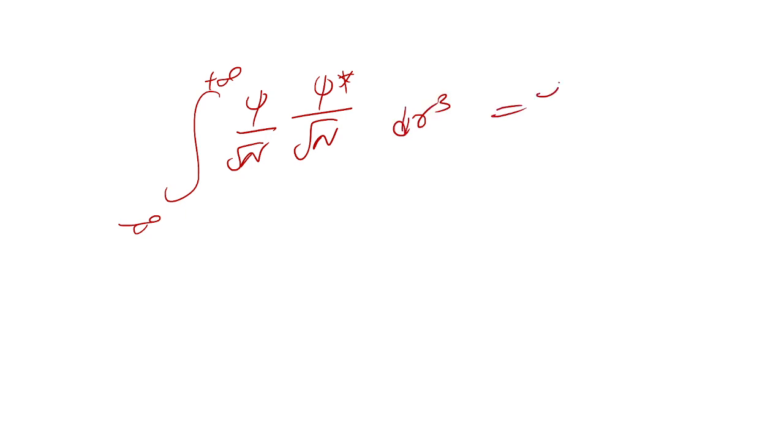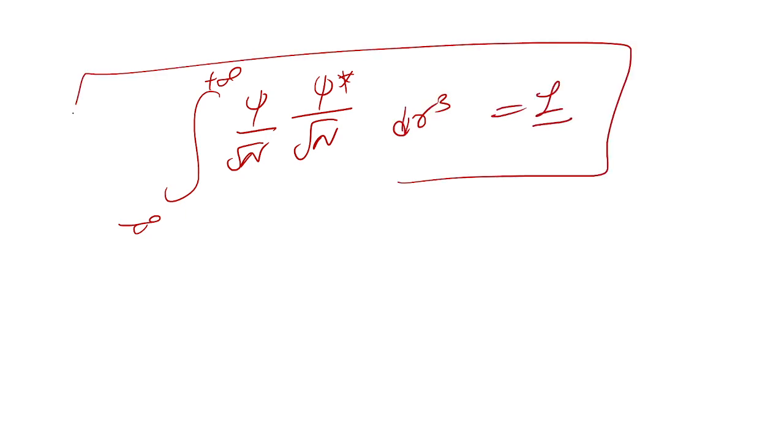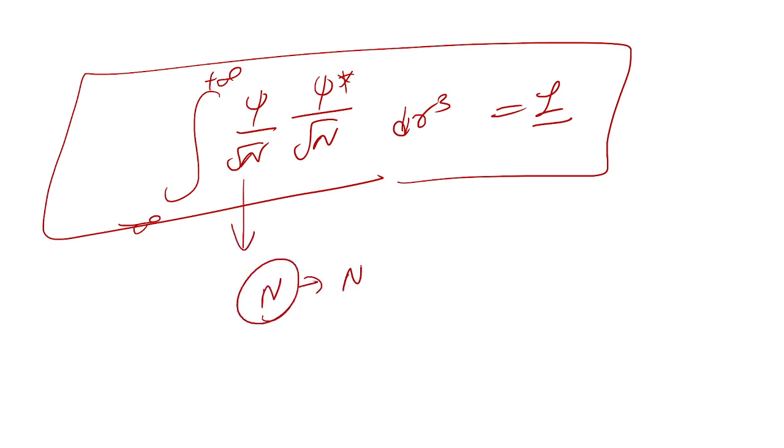So this is the normalized wave function. If a wave function is not normalized, we can normalize it with the help of N, the normalization constant.